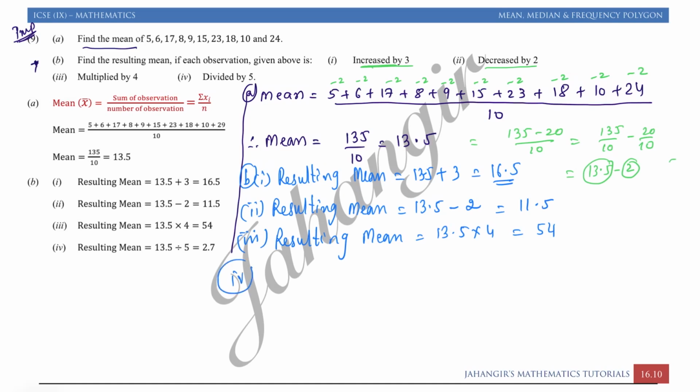And in the fourth question, we divide each observation by 5. So the resulting mean will be old mean divided by 5. Resulting mean is equal to 13.5 divided by 5, that is 2.7.